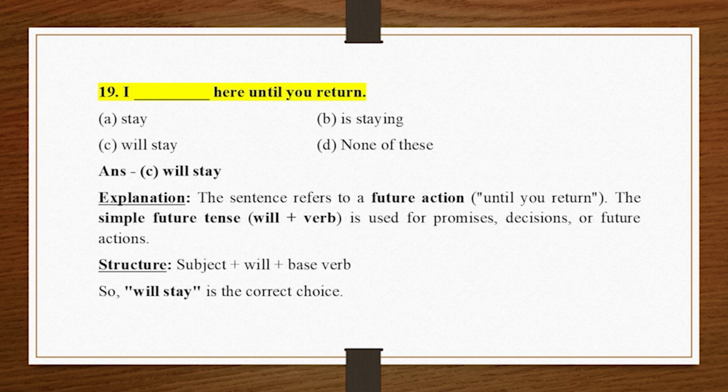19. I _ here until you return. A. Stay. B. Is staying. C. Will stay. D. None of these. Answer C. Will stay. Explanation. The sentence refers to a future action, until you return. The simple future tense, will plus verb, is used for promises, decisions, or future actions. Structure: subject plus will plus base verb. So, "will stay" is the correct choice.